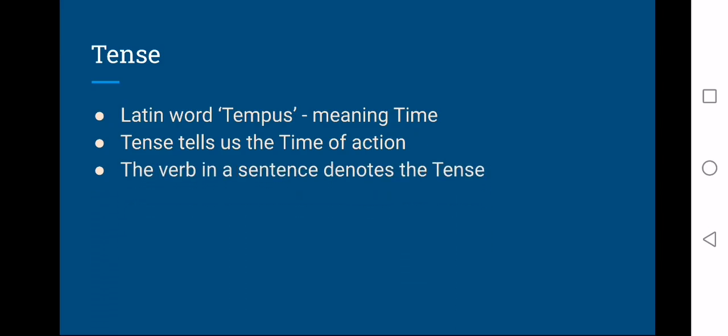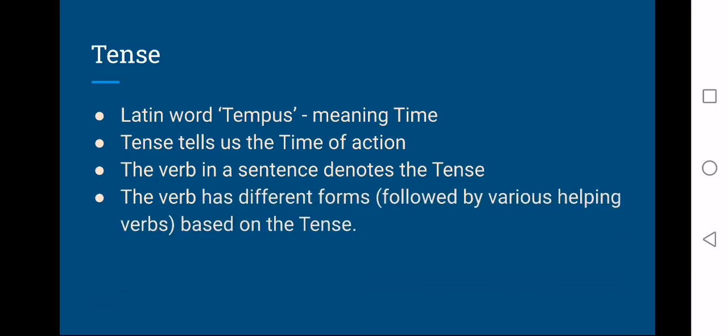However, it is a verb that helps us to denote or indicate the tense. So, tense tells us the time of action, and a verb helps us to identify the tense, which means the verb takes different forms based on the tense. For example, I speak English is simple present tense. I am speaking to you, present continuous. You see here, speak in simple present tense. I am speaking to you in present continuous.